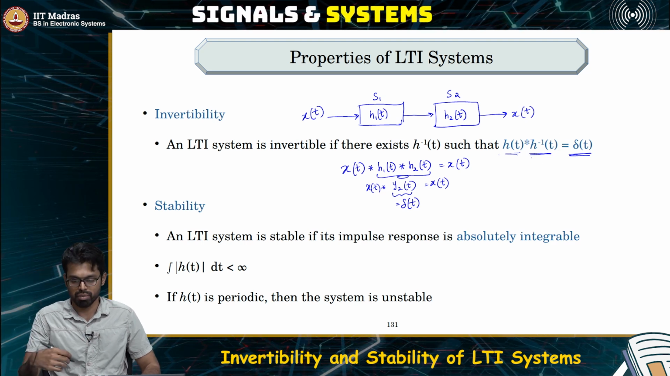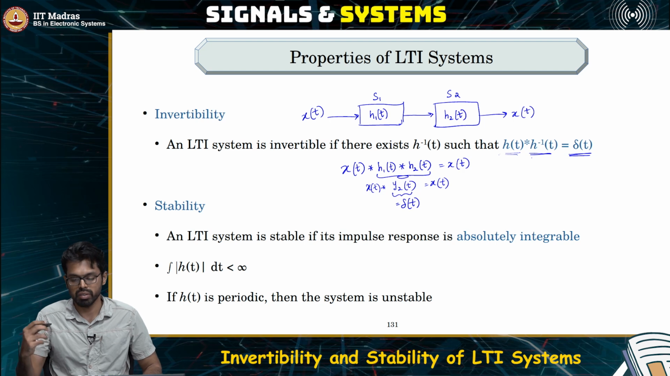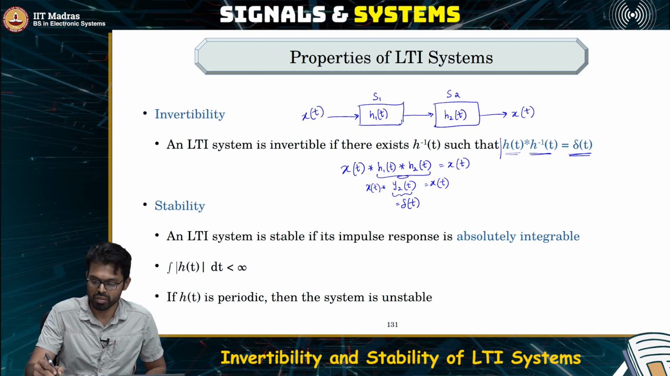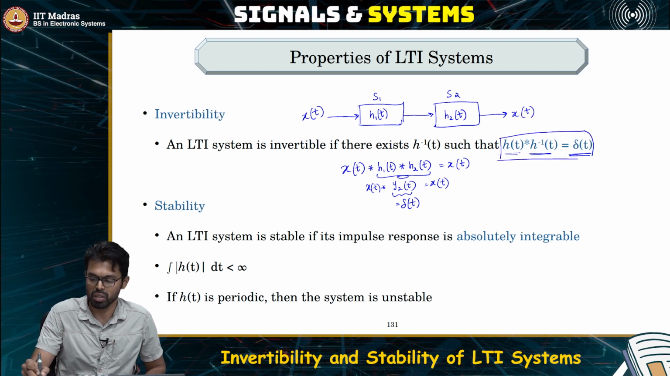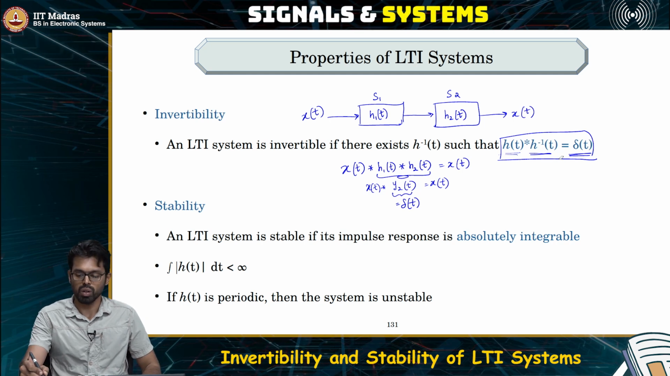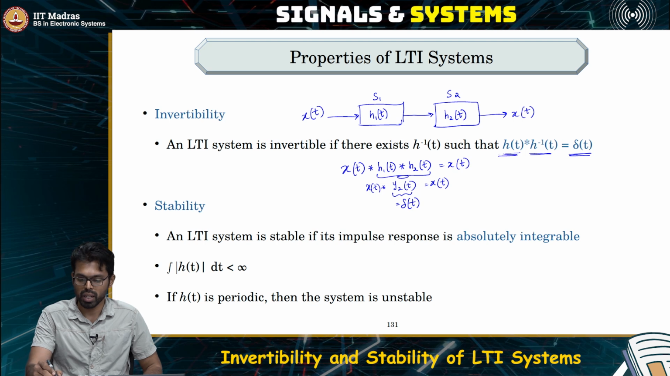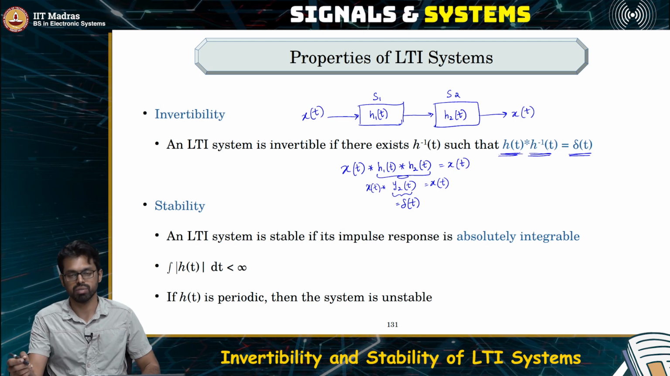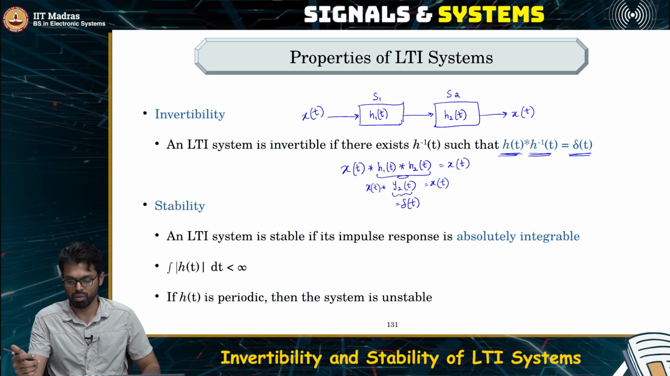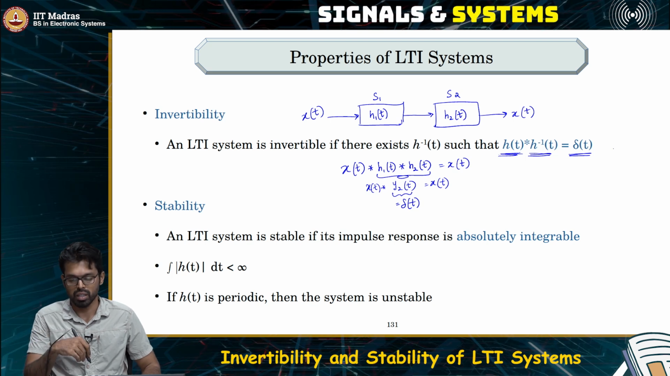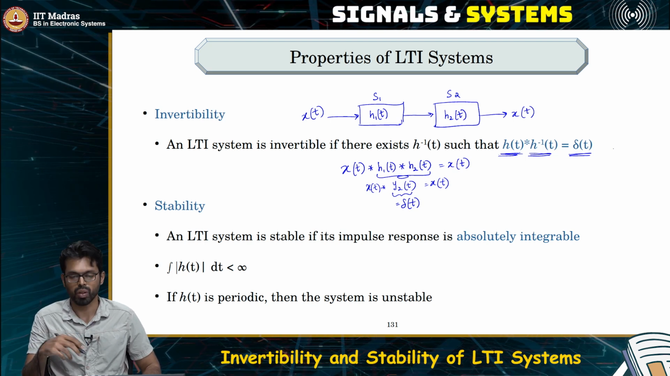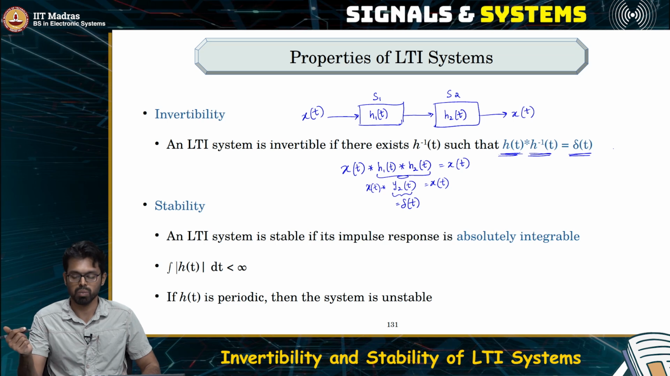Later, when we study Fourier transforms, we will see even a simpler version of how to identify if a system is invertible or not. For now, you have to come up with some kind of signal such that when you convolve h of t with h inverse of t, that signal that you are looking for, and if they turn out to be an impulse or a Dirac delta, you can claim that it is invertible.